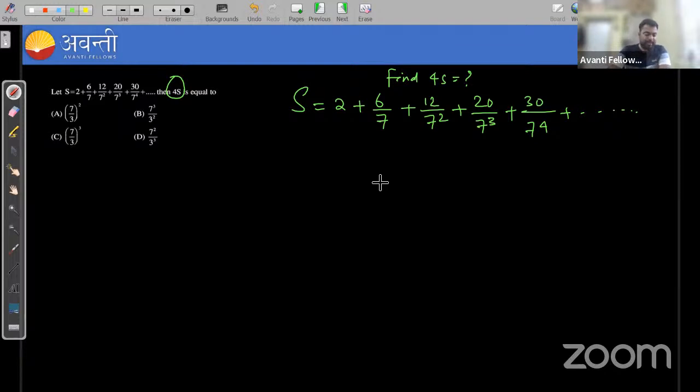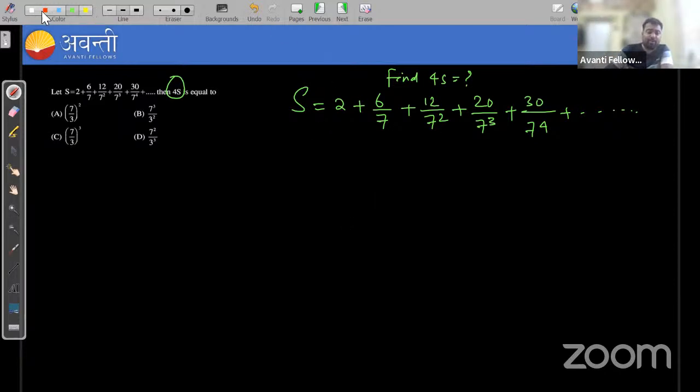You can see here in the denominator we are having one GP. And in the numerator also, 2 plus 4 is 6, 6 plus 6 is 12, 12 plus 8 is 20, 20 plus 10 is 30, right?